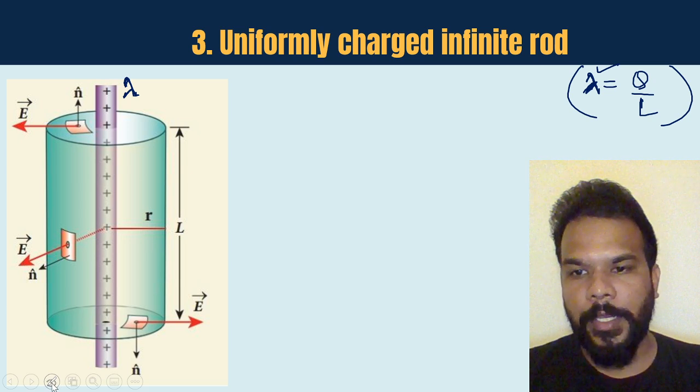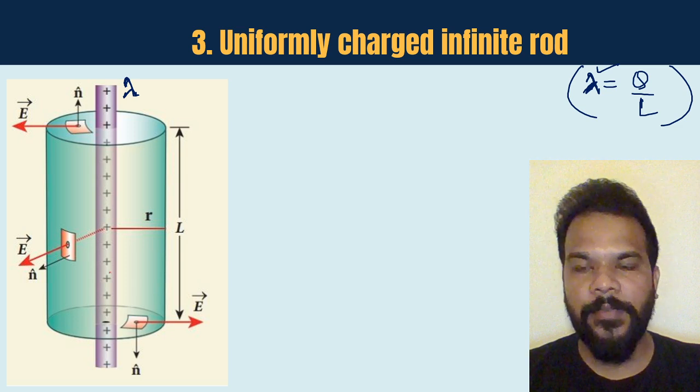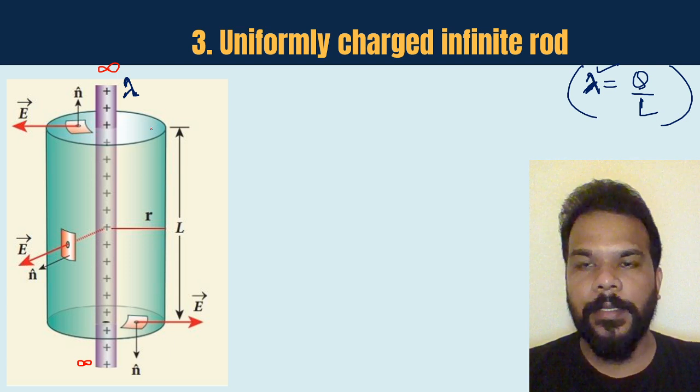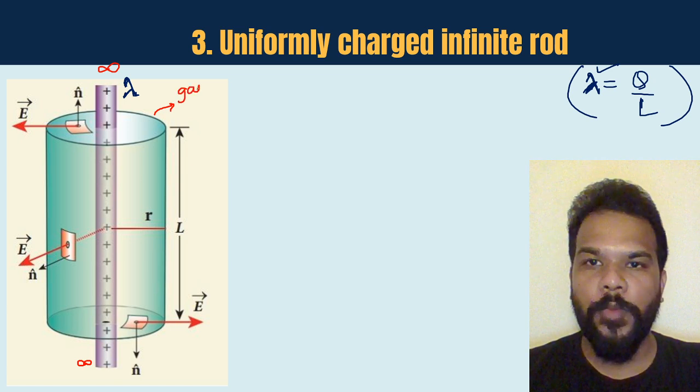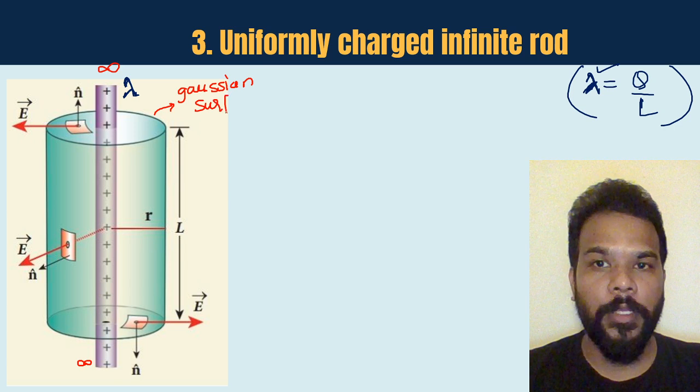Okay guys, so if we have a look closely, it's a straight infinitely long charged rod. So obviously when we speak about such a case, the Gaussian surface is to be chosen very smartly. I would want you people to remember the Gaussian surface that we are choosing for all the objects.